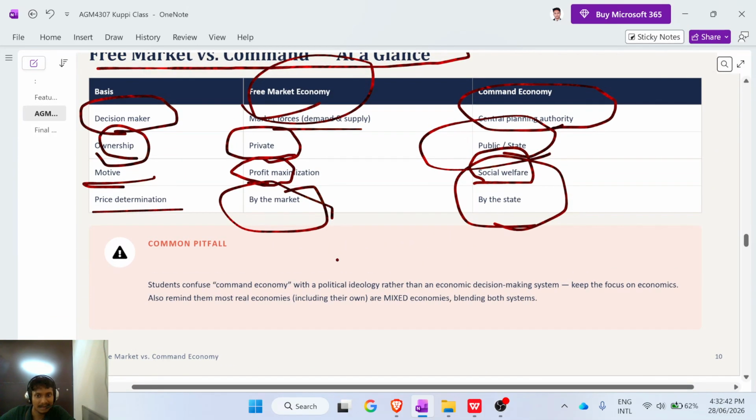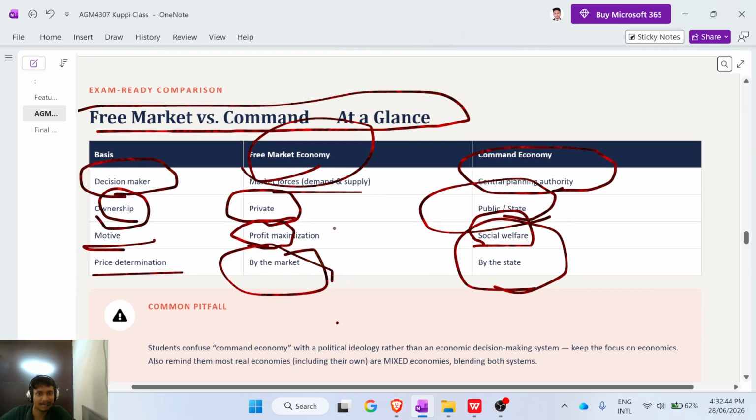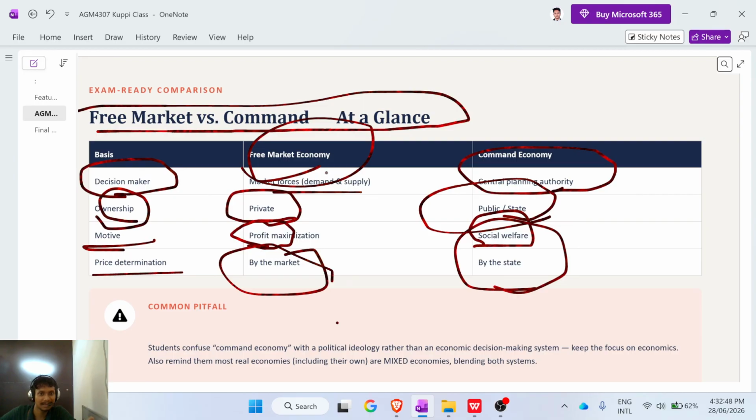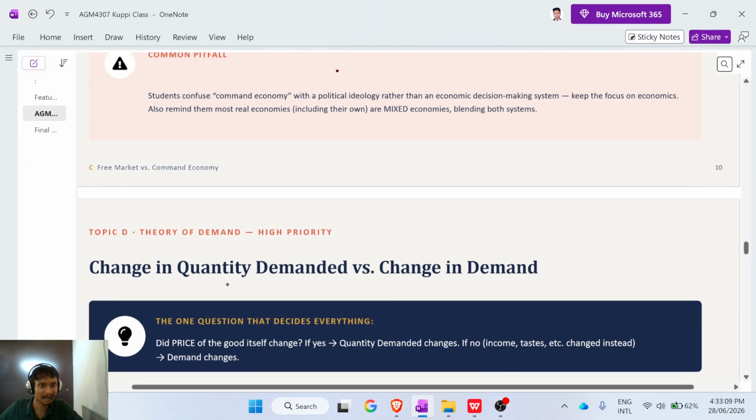The rest is very simple, and we don't need to discuss it too much. In a free market economy, people have the decision power, but in a command economy, the government has the decision power. That is the main thing. Okay. In the next video, we will discuss quantity demanded versus change in demand.